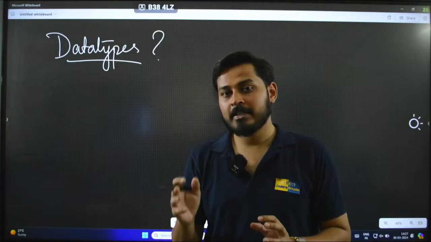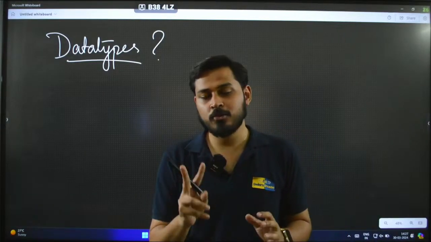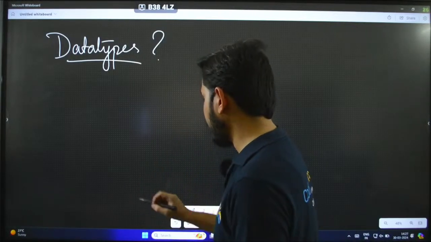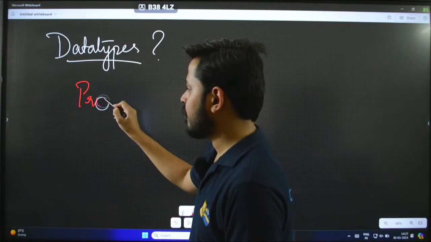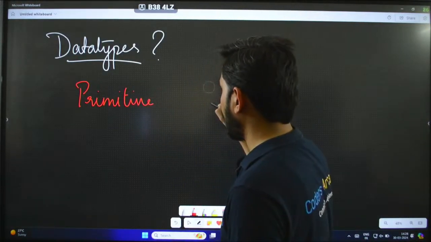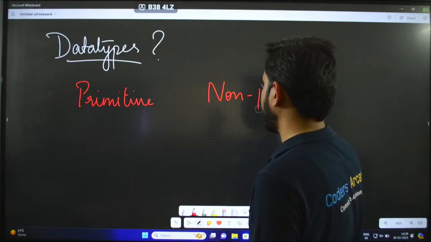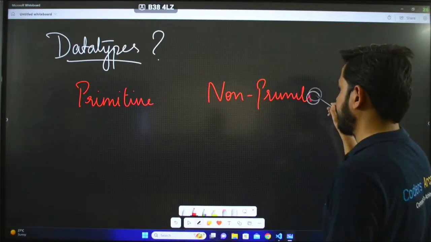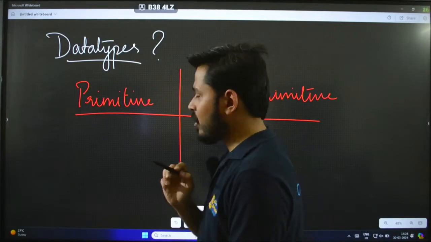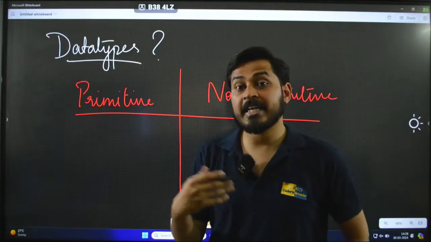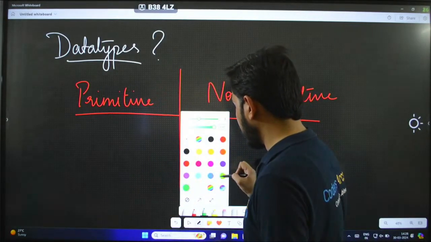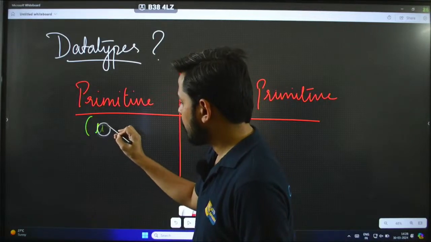So now if I tell you about the data types, there are two main categories in data types, and the first one is primitive, and the next one is non-primitive. What is the difference here? Primitive are the inbuilt ones. In this case, we are writing primitive as, these are the inbuilt ones.